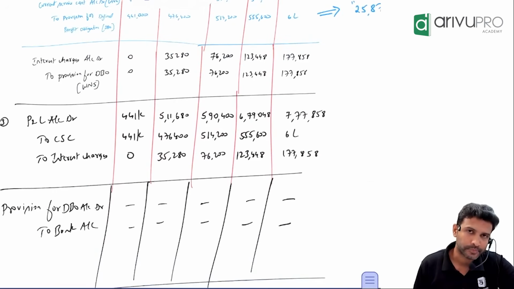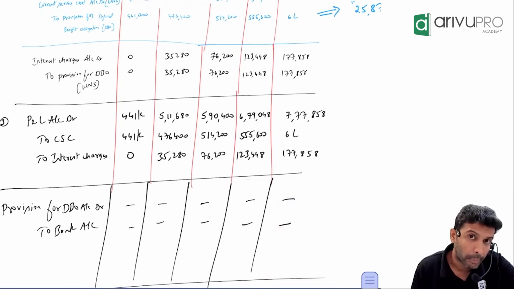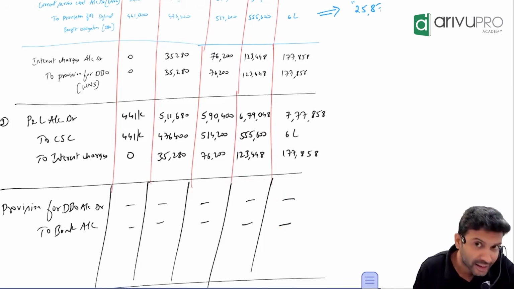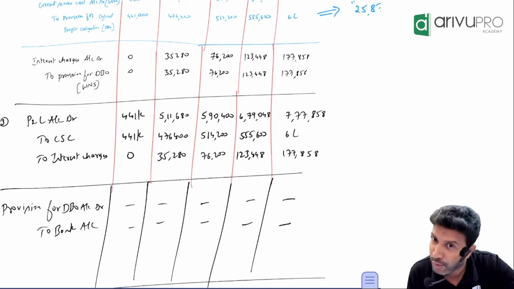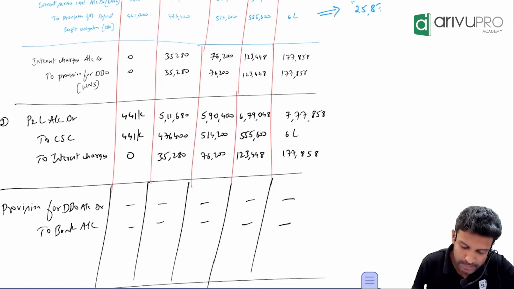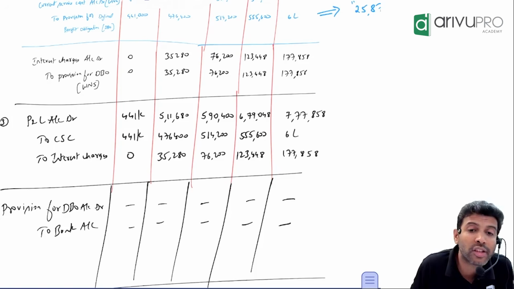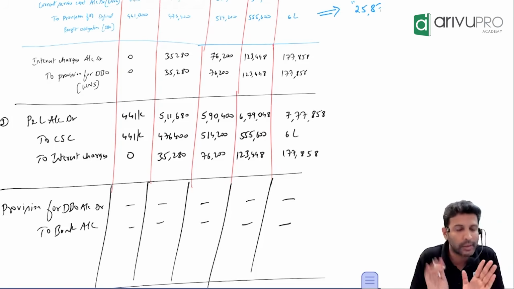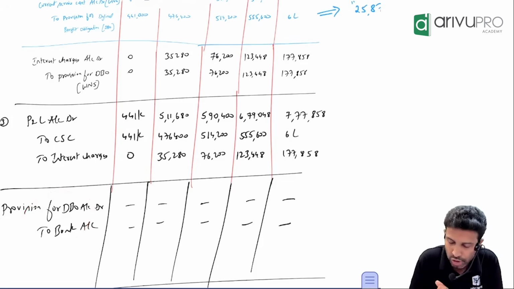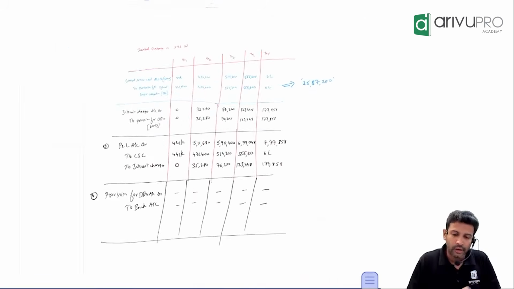Sir, settlement too. If at all you are settling at the end of the 5th year, the entry will be provision for DBO to bank. But an employee can retire in the 6th year also. The company is thinking the employee will retire by the 5th year, but the employee may retire in the 6th also, 7th also. Hence we don't pass the payment entry here, because we don't know when exactly employees will retire. When he retires, we will pass this entry. We are not 100% sure, so we don't pass it. Just for your sample, I have brought it in. That is the whole accounting.